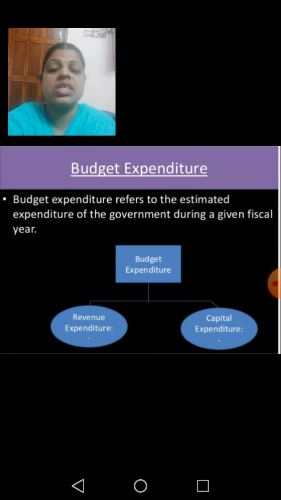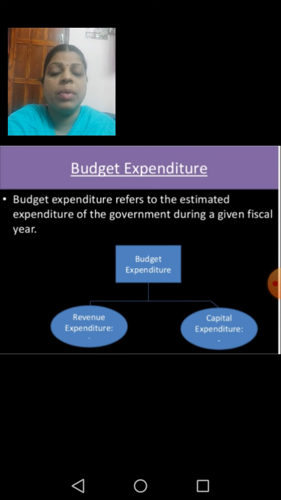Next we will discuss the expenditures of the government. What are the various expenditures of the government? Children, think what all the money is expended by the government for various purposes. It refers to the estimated expenditure of the government during a given fiscal year. So all these are calculated for a fiscal year. And the budget expenditure is also divided into two: the revenue expenditure and the capital expenditure.